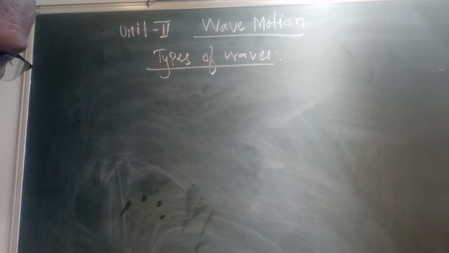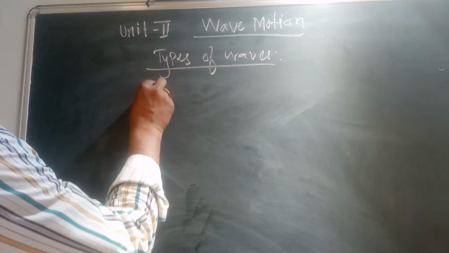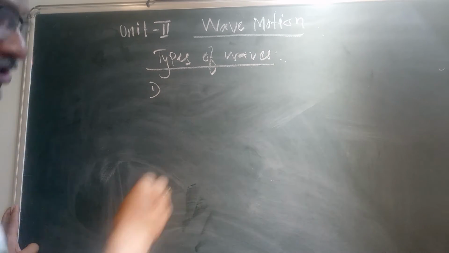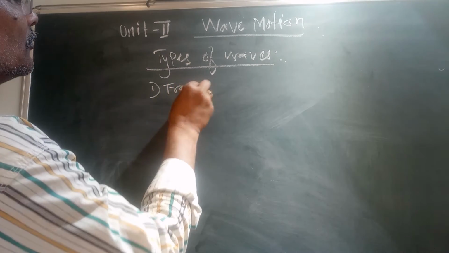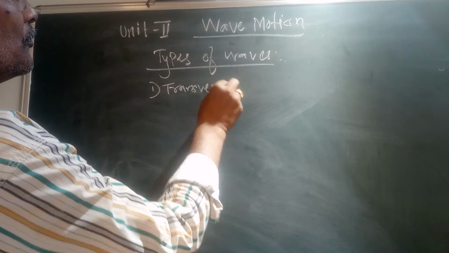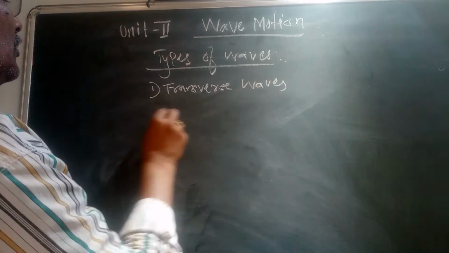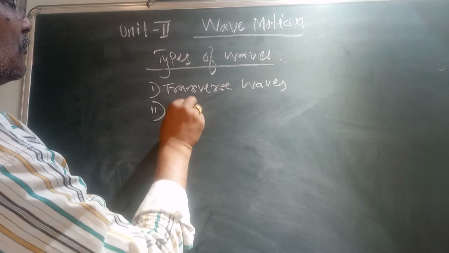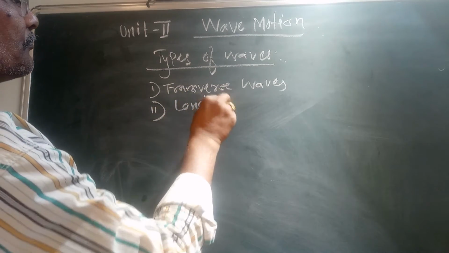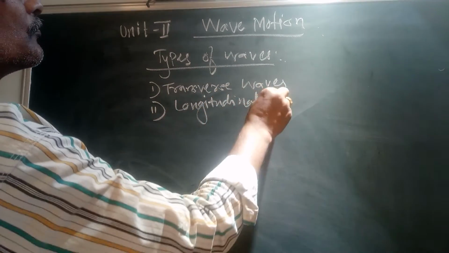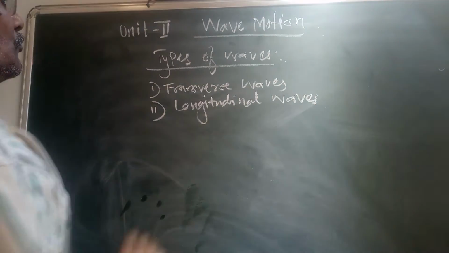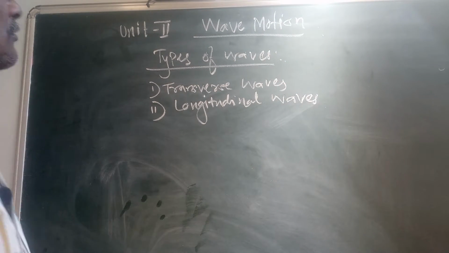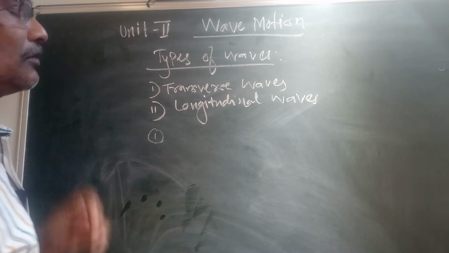So according to the motion of particles in the medium, the waves are divided into two types. The first type is transverse waves, and the second type is longitudinal waves.